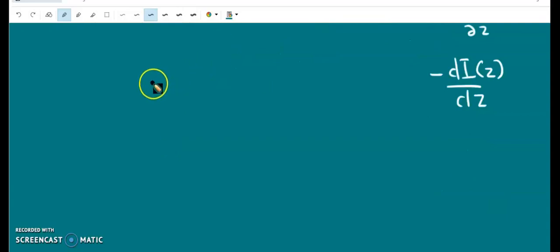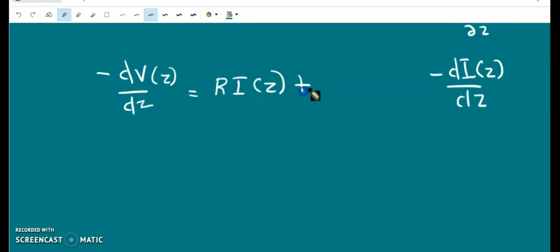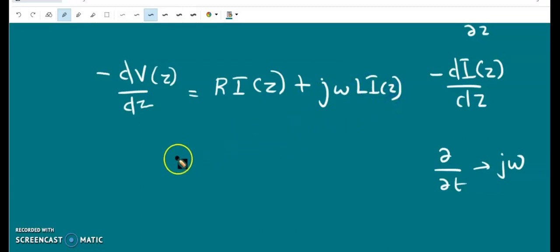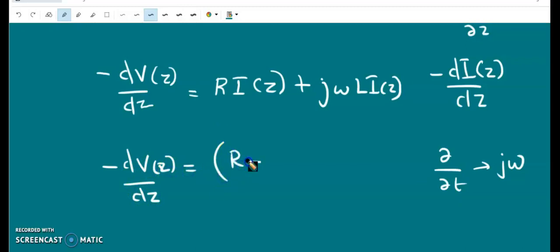So equation number 1 becomes minus d/dz of V(z) equals R into I(z) plus, since ∂/∂t in phasor notation is written as j omega, j omega L into I(z). Taking I(z) as a common factor, we can write minus d/dz of V(z) equals R plus j omega L into I(z). So this is equation number 3.